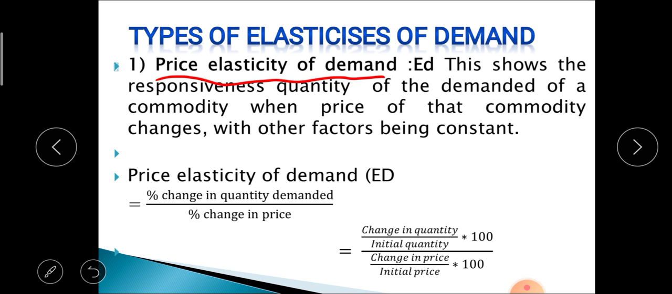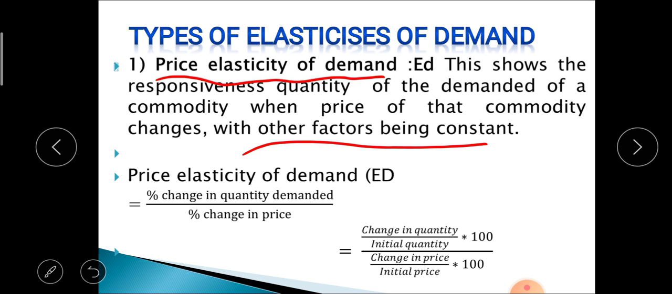Price elasticity of demand shows the responsiveness of quantity of a commodity demanded when the price of that commodity changes, with other factors being constant. That means the responsiveness of quantity demanded to the change in price when other factors remain constant is known as price elasticity of demand.